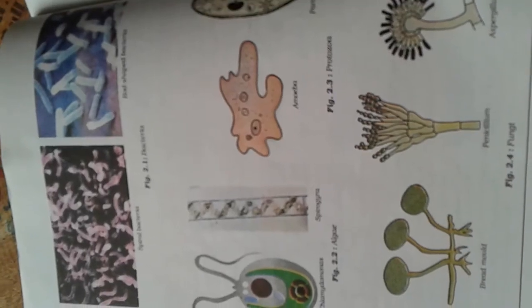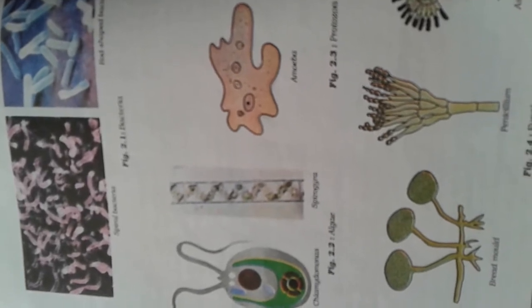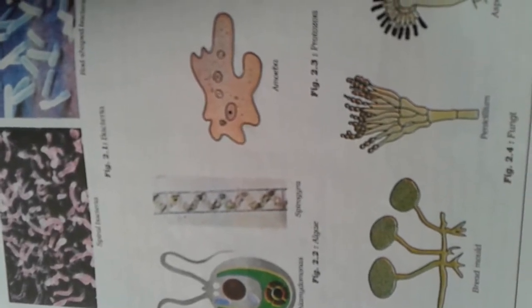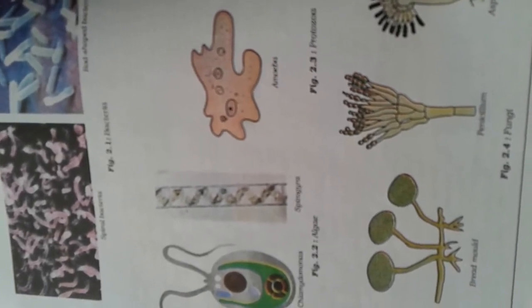You can see in the picture below, which is given in your book, the different types of microorganisms. There are bacteria which are of rod shape. There are algae, and different fungi that you see here. The one that grows on the bread, the bread mold, is also given here.